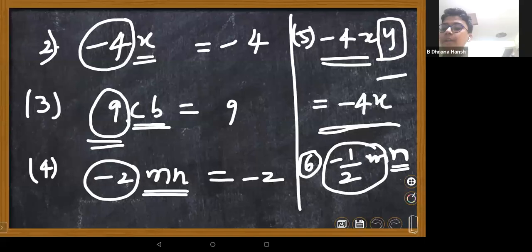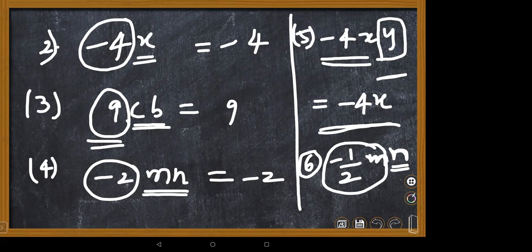Please remember, except the variable itself, the remaining part is the coefficient. And one more thing, sometimes they particularly mention the numerical coefficient. In this case, what is the numerical coefficient? Only the number part you're supposed to write. What is the numerical coefficient, children? Minus 1 by 2. Now you understand, if in any particular case they give either the x or y coefficient, you can go with the rest of the part.